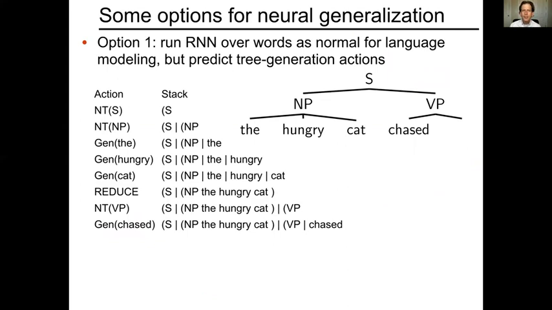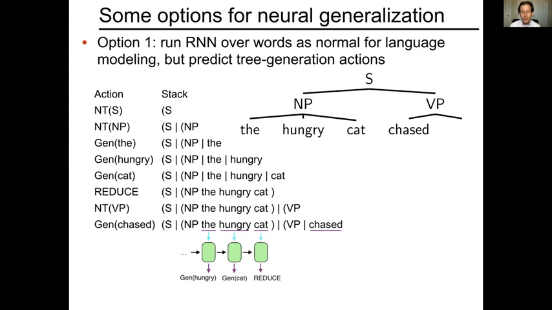So here are several options that we would have for how we would apply this neural generalization to the action prediction problem. One might be that we would just do what we did before. We would run the recurrent neural network model over word sequences in the context as normal, but instead of predicting next words, we would predict next tree generation actions. So in this view, it would be these words that have already been generated by the action sequence that would feed in as inputs to the LSTM language model.